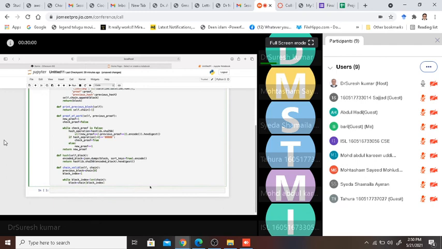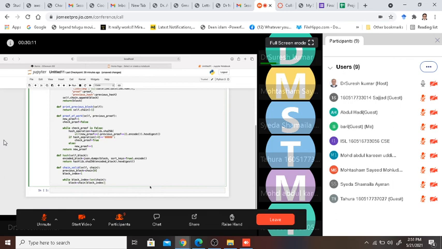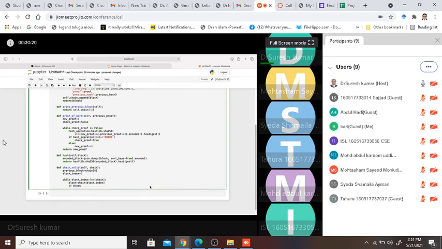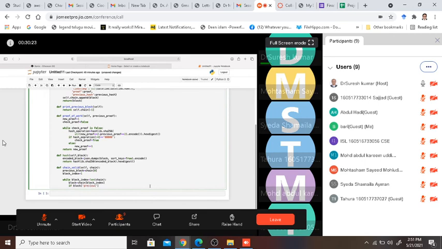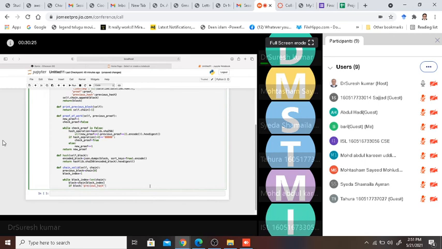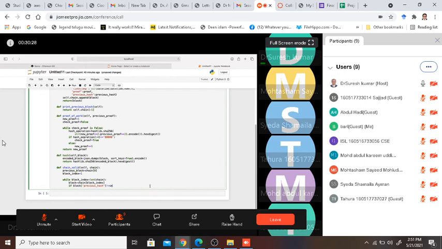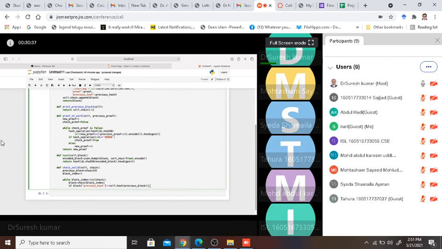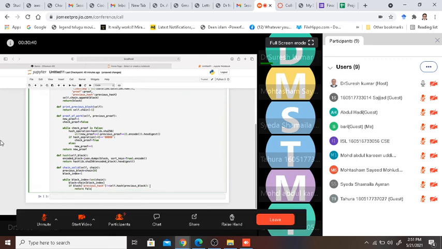Since I've used a while statement, I'll have to specify what if the previous hash of the block is not equal to the hash of the previous block. If such a condition, I definitely have to return false. So I say if block of previous_hash is not equal to self.hash of the previous_block, definitely I have to make this conditional. I have to return false.